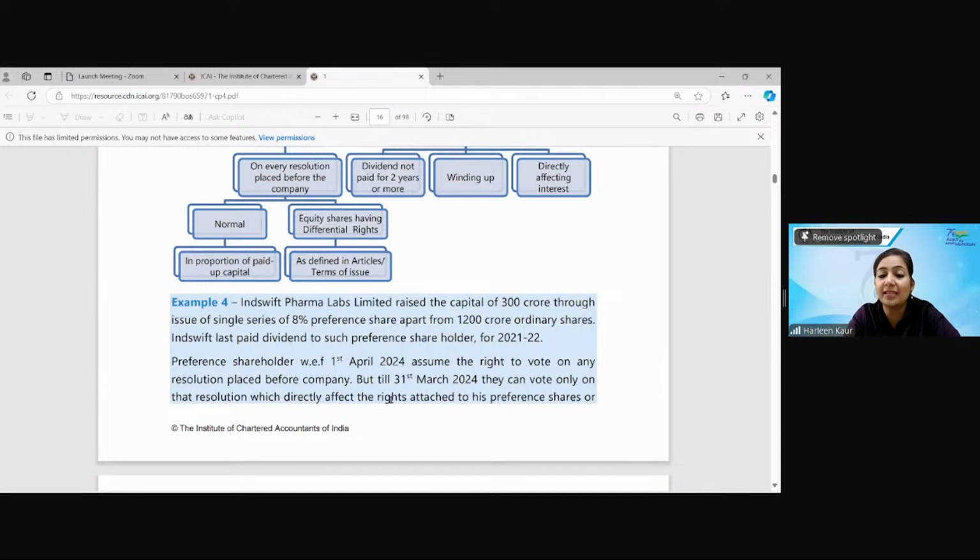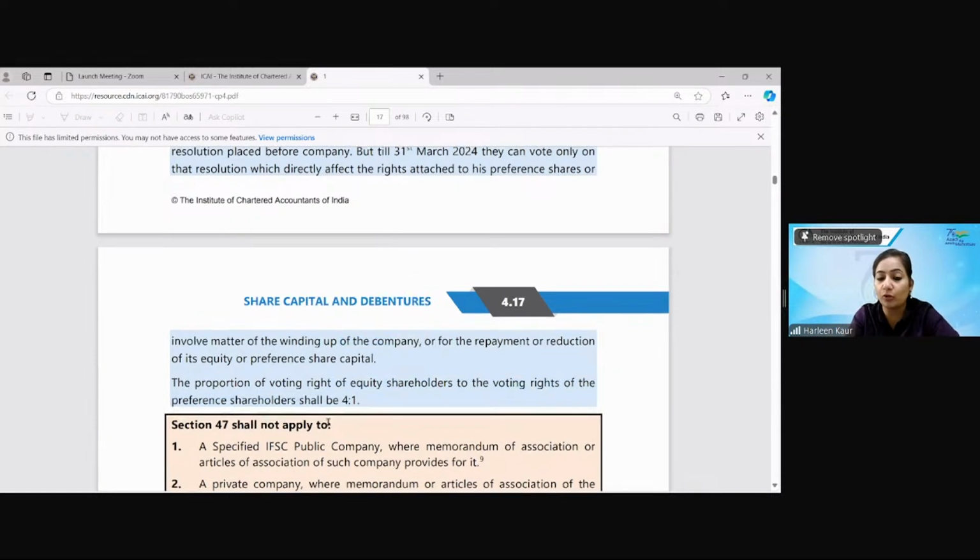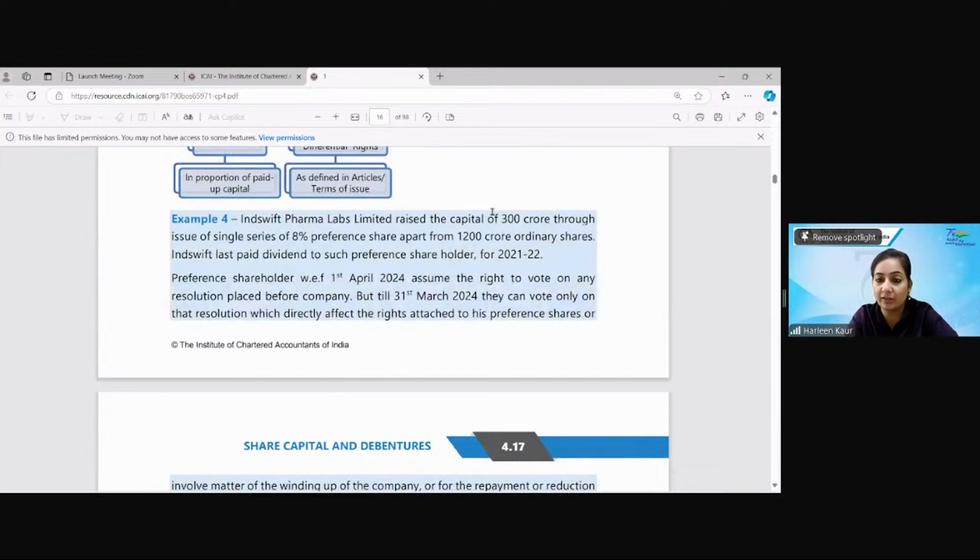But till this, they can vote only on the resolutions which directly affect them. Since the dividend has not been paid for 2 or more than 2 years, they can now vote on that decision also. But till this respective date, they can only vote on resolutions affecting their direct rights, or the winding up or the repayment, which is written in the above section 47 provision. The proportion of their voting rights to the equity shares with voting rights shall be 4:1.